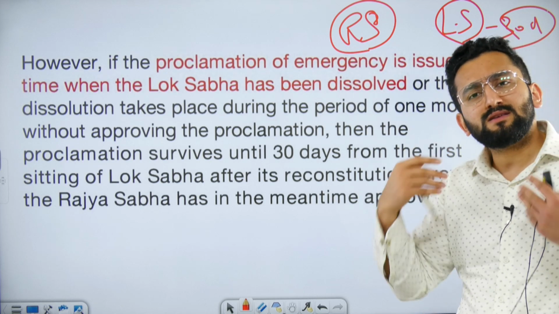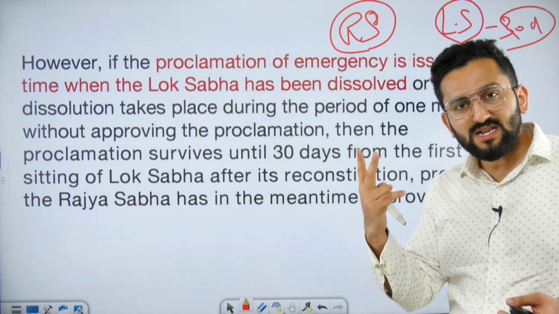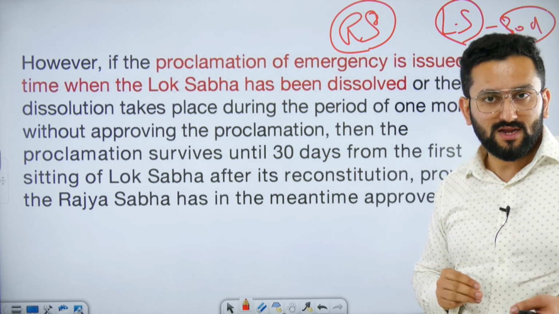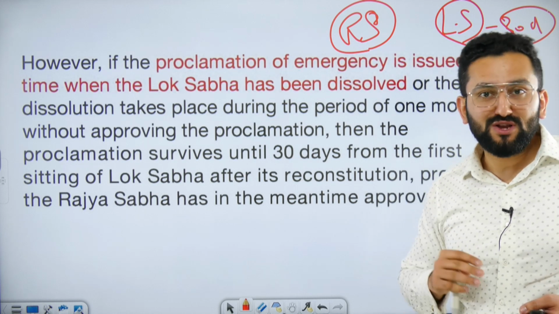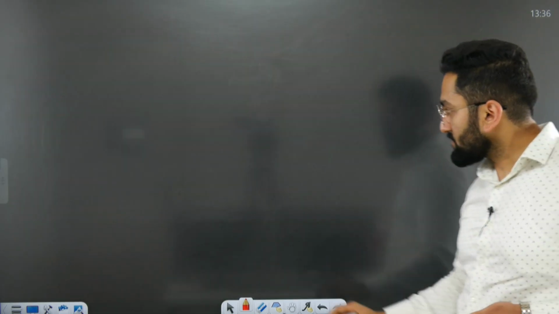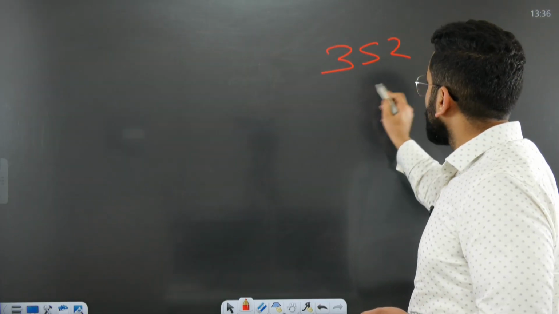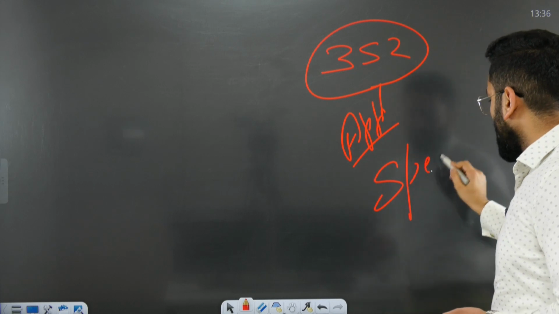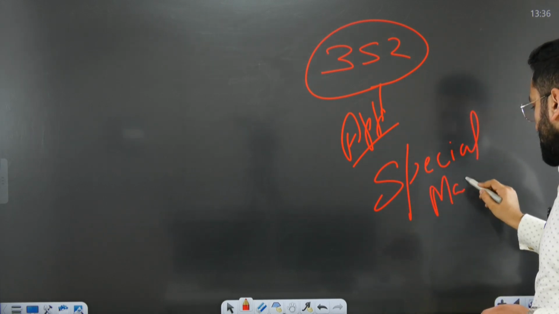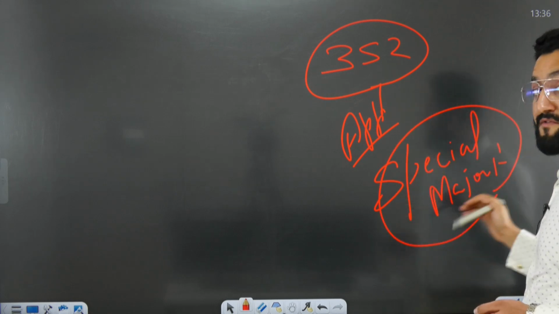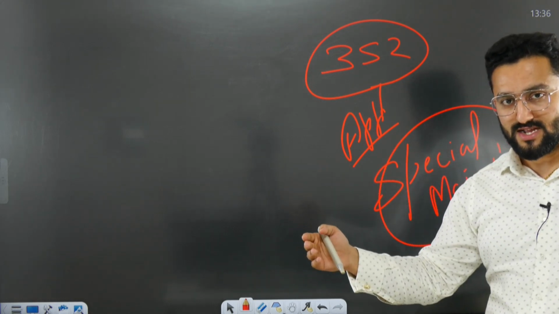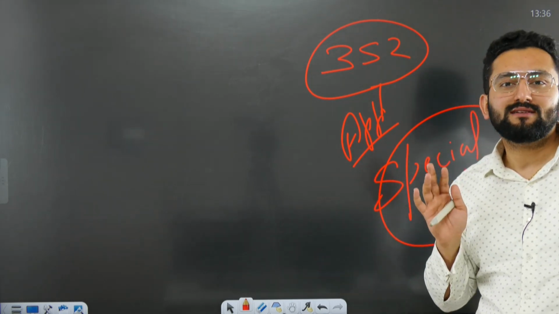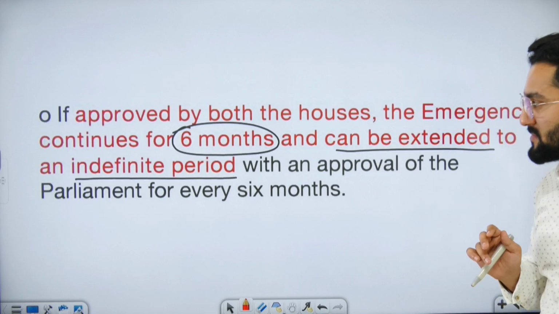Now comes the question, consider it is approved. First step was declaration. Second step was approval from Parliament, approval done. Third is, by which majority? Answer is special majority. Please remember, only in case of Article 352 does approval need a special majority. If we compare with the other two types, 356 and 360, they need only a simple majority. Okay, I hope now it will be quite easy for you to remember.